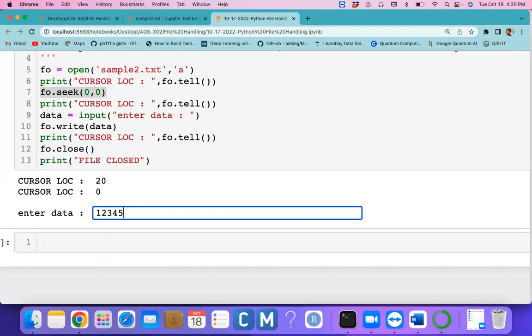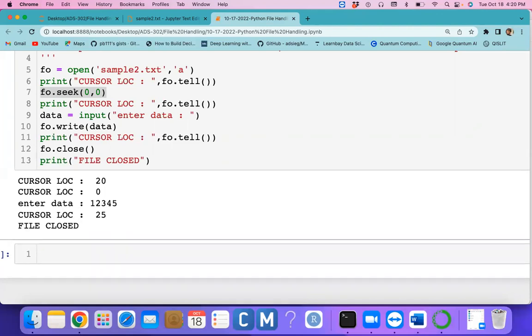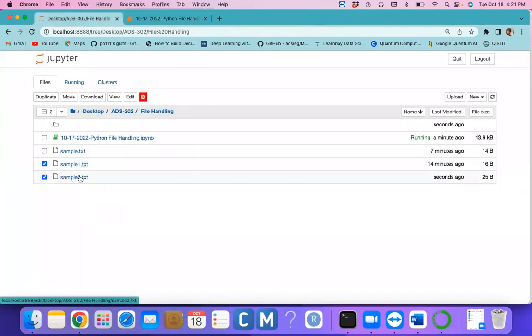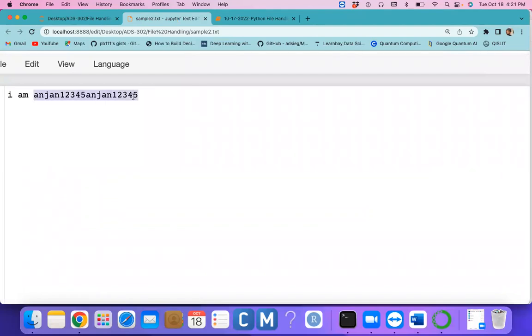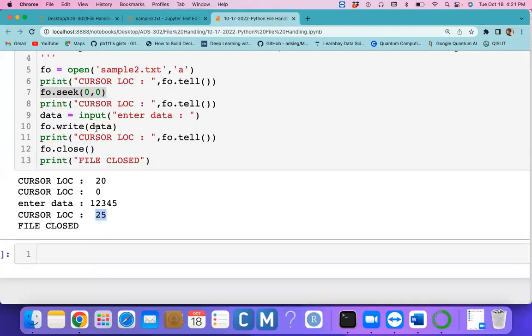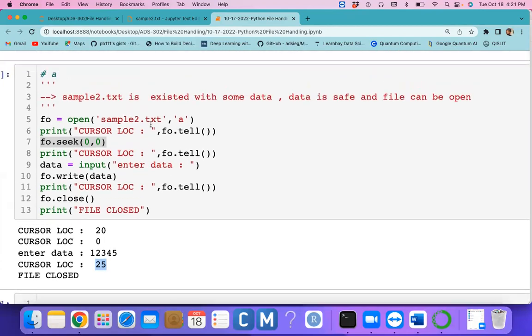I already told you, when you open the file in append mode we cannot modify the existing data, so it does not modify the first 5 characters at all. The 1 2 3 4 5 is added at the end of the file. Even if you set the position at 0 0 and try to modify the data, it will not modify; whatever data you enter is appended at the end of the file. Clear?